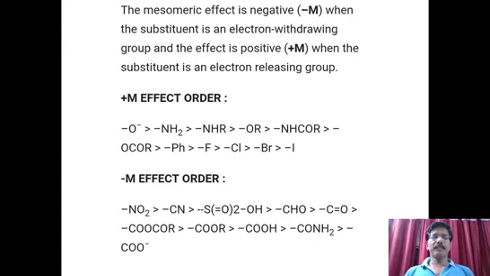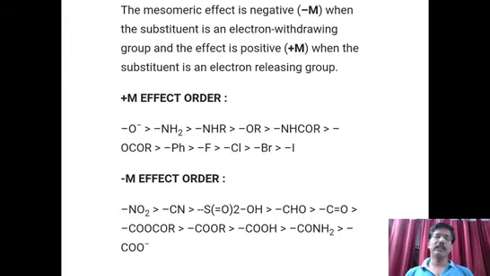Now look at the minus M effect groups, which are electron attracting, that means the electron gainers. They attract electrons, electron withdrawal is possible, and already I told you that a double bond is necessary to exhibit the minus M effect. Let us look at the order. NO2 is the topmost, which can exhibit the highest electron withdrawal effect. Then comes cyanide, C triple bond N. Then comes S double bond O, that is sulfonic acid. Then comes CHO, that is carbonyls, and in particular the CO group.